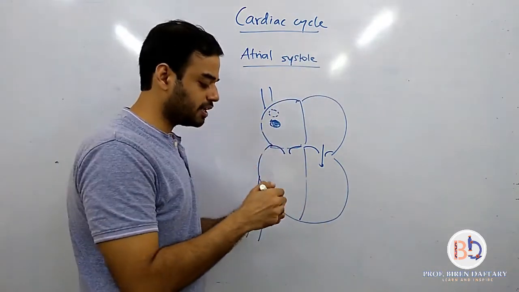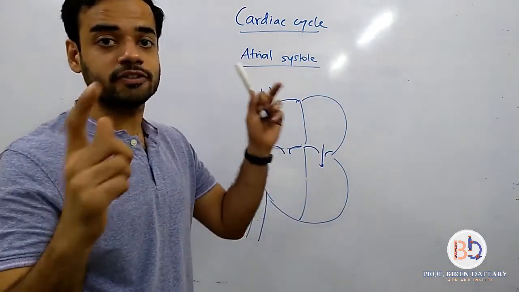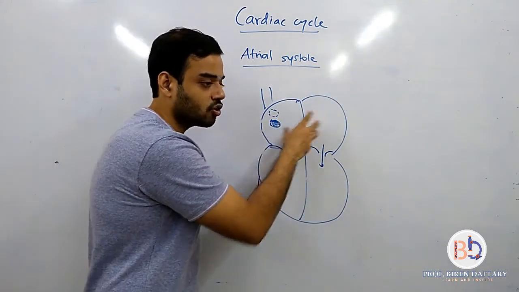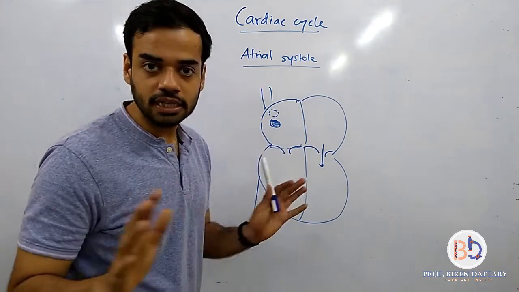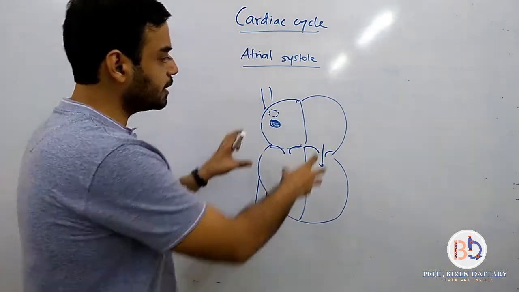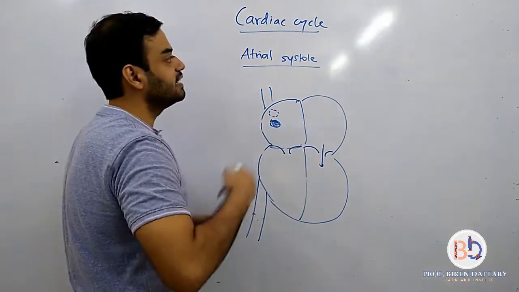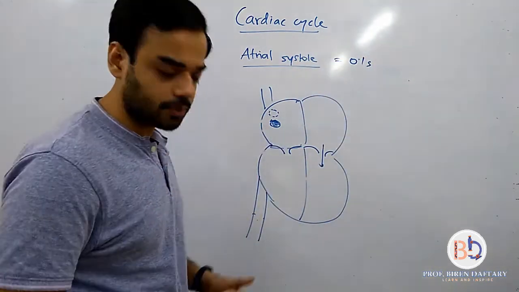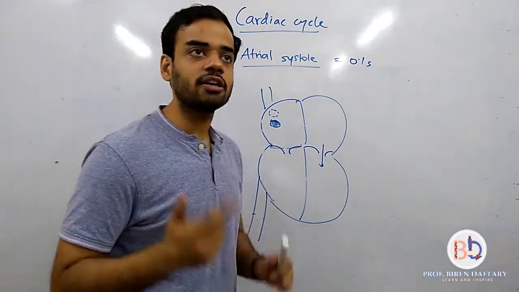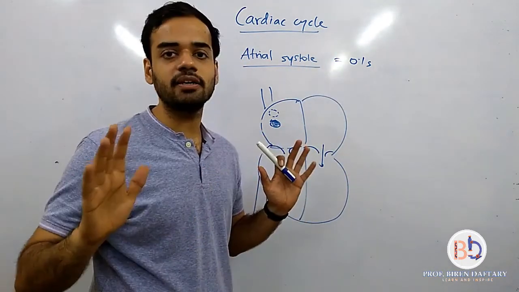So you have to explain how the atria are getting filled. You have to explain which valves close when the atria contract, and you have to also explain which valves are opening. Clear? The total time for both these atria to contract is just 0.1 second. Just imagine how fast this is happening. So both the atria are contracting in 0.1 seconds. After 0.1 seconds, they will be done contracting.